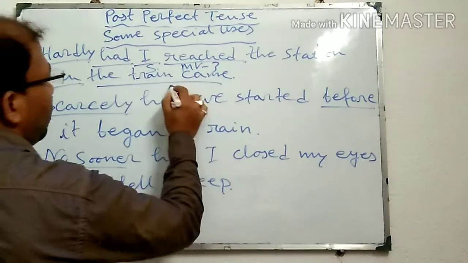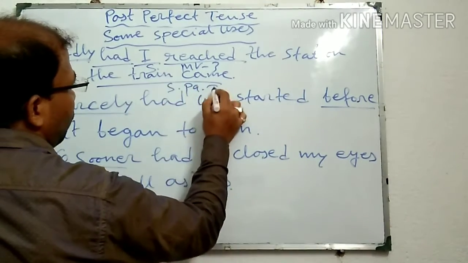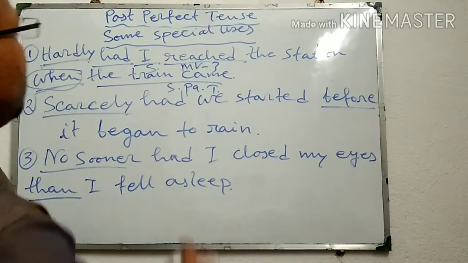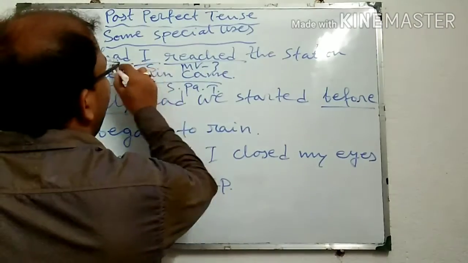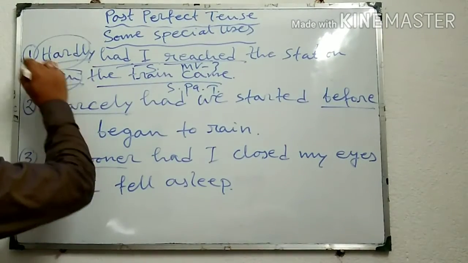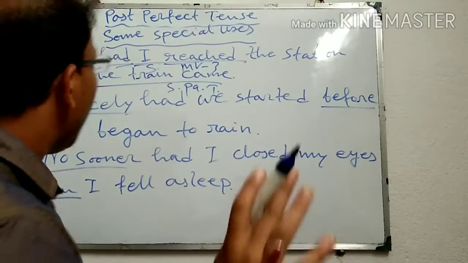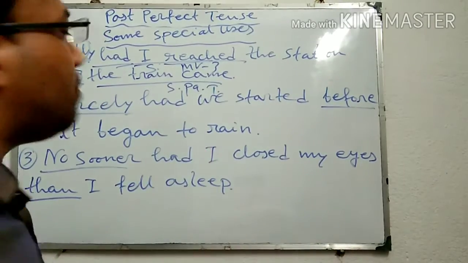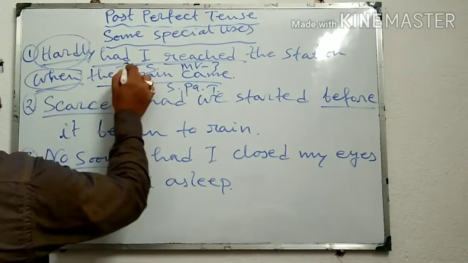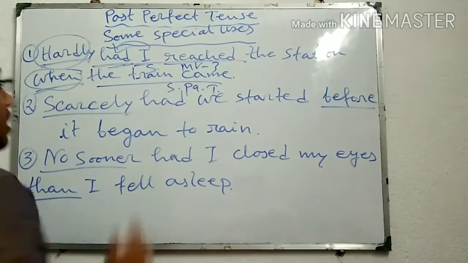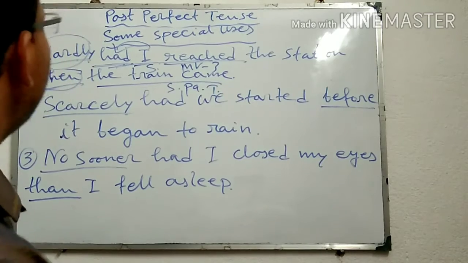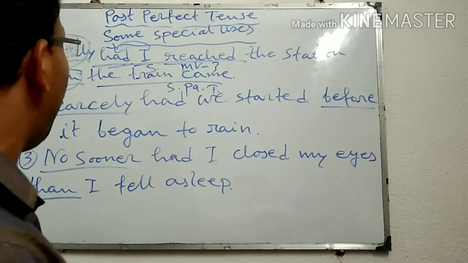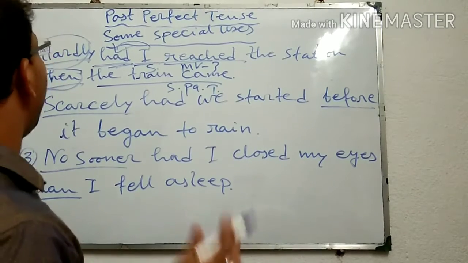Before the simple past tense, when is used, and before the past perfect tense hardly is used. And in this case, when I am putting hardly at the beginning of the sentence, had should be placed just before the subject. Similarly, second one also, scarcely had we started before it began to rain.